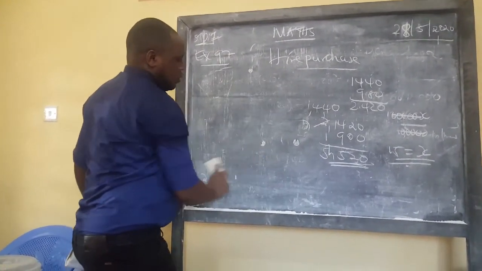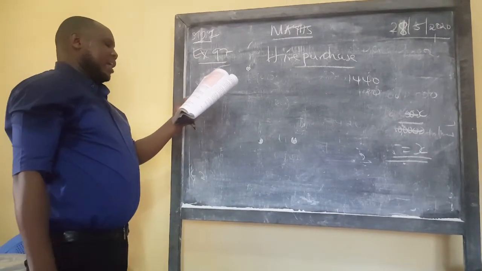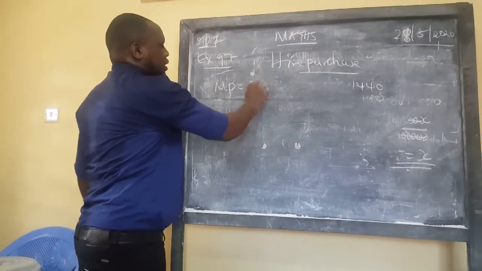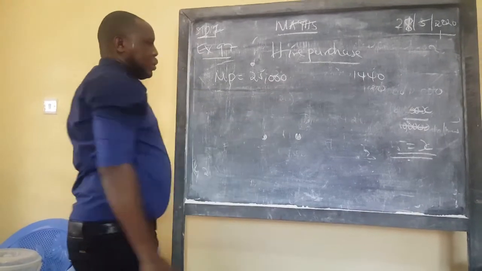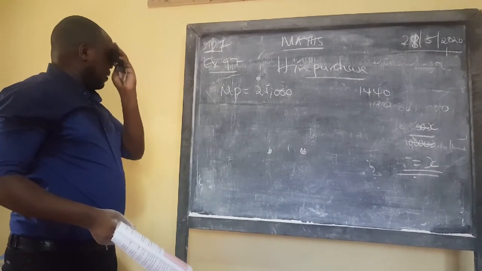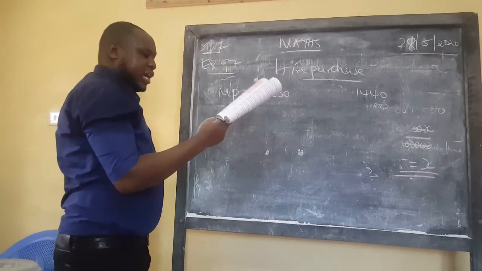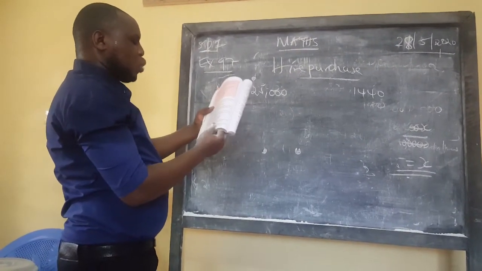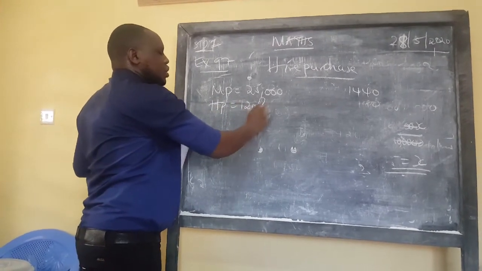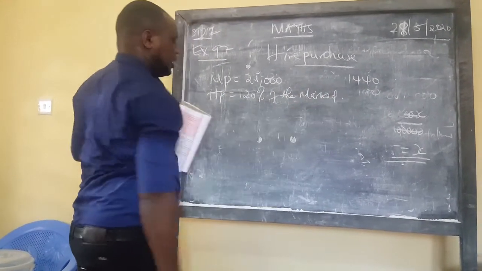Maybe we do one more question. The market price of a sofa set was 25,000. I want you to look at this well, because here the purchase is given in terms of percentage. So when you're given in terms of percentage, what are you supposed to do? You are told, when I bought on hire purchase terms, the total amount I paid was 120%. So the hire purchase price was 120% of the market price. You must understand that English.